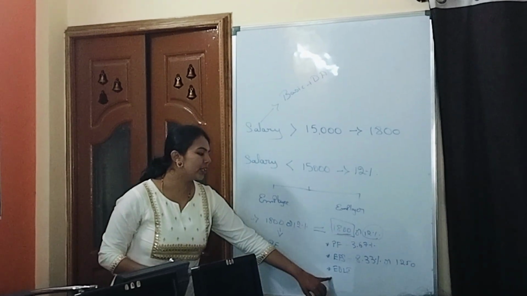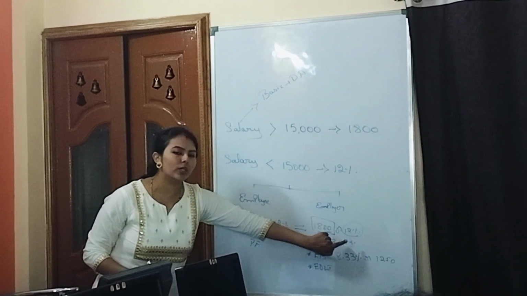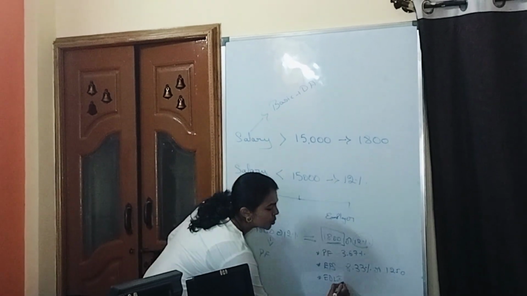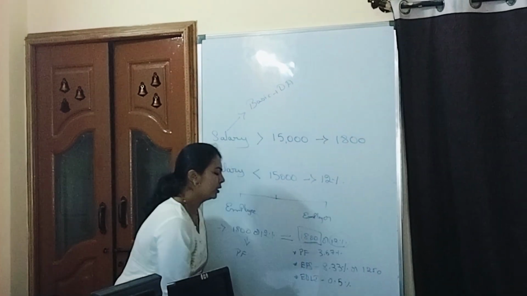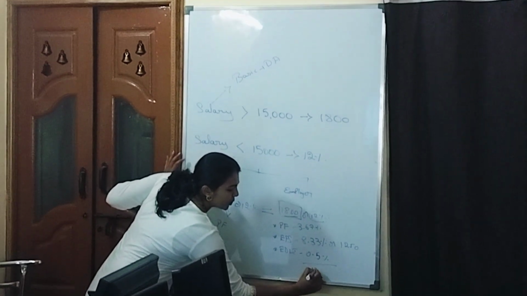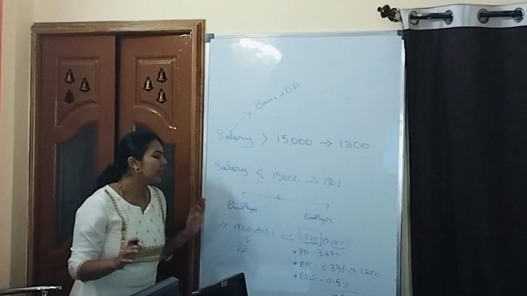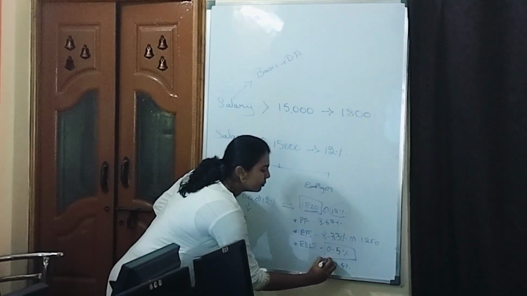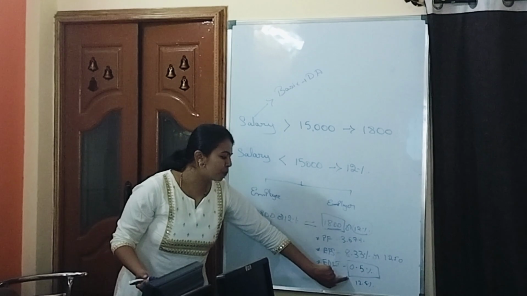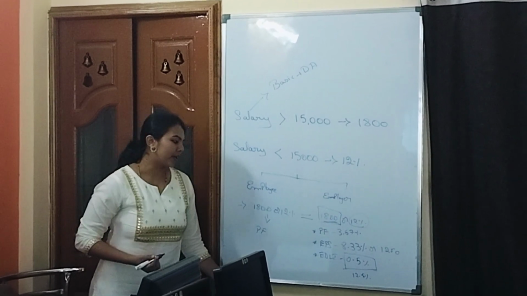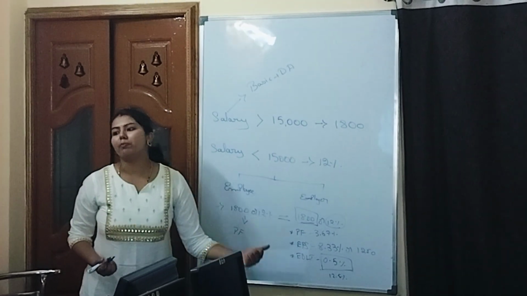For PF we are contributing 3.67%. What is this EDLI? Already 12% is covered. 3.67 plus 8.33 is equal to 12%. But here for EDLI also we contribute 0.5%. So what is the total? 12.5. But actually what I am telling is, only 12% is the contribution. Correct? This additional 0.5 will be paid by the employer, other than this 12%. EDLI means Employee Deposit Linked Insurance Scheme.